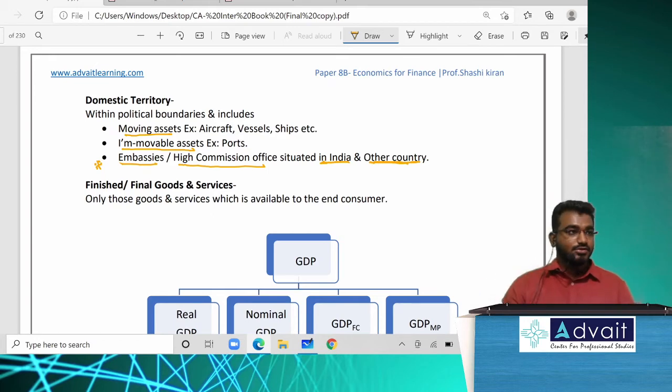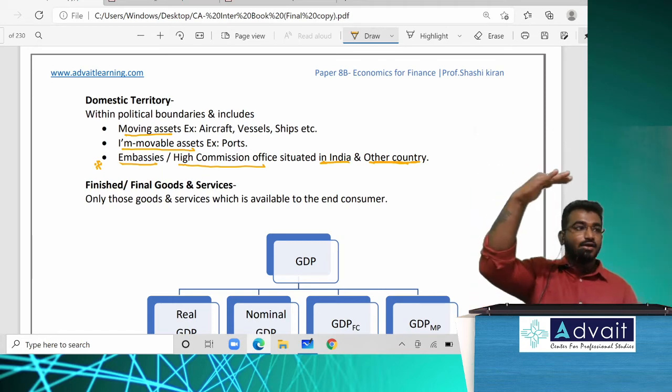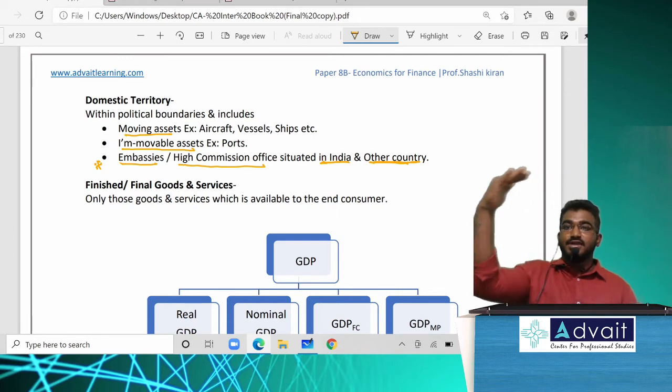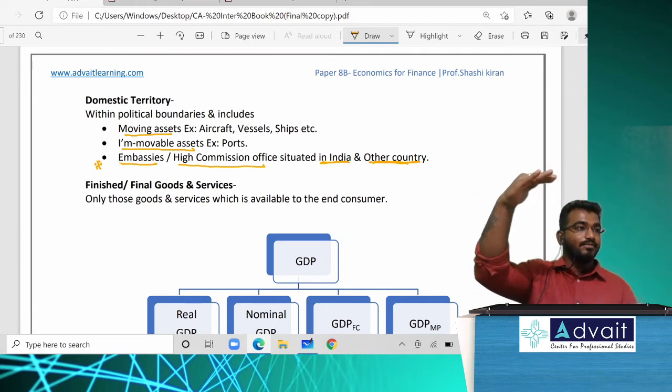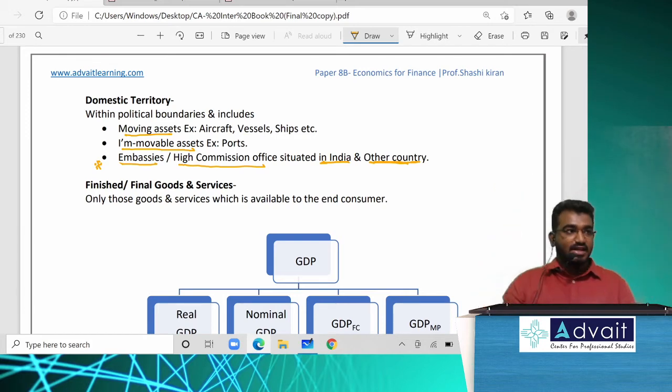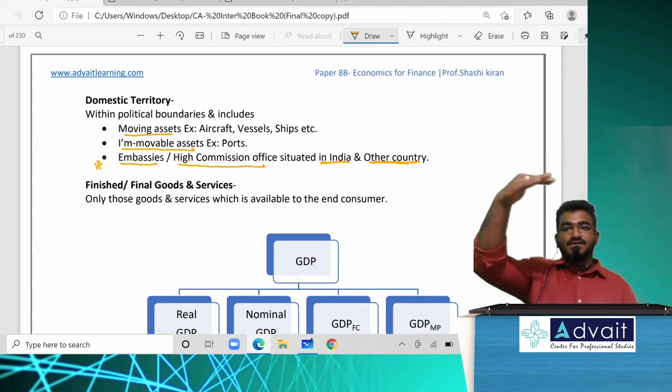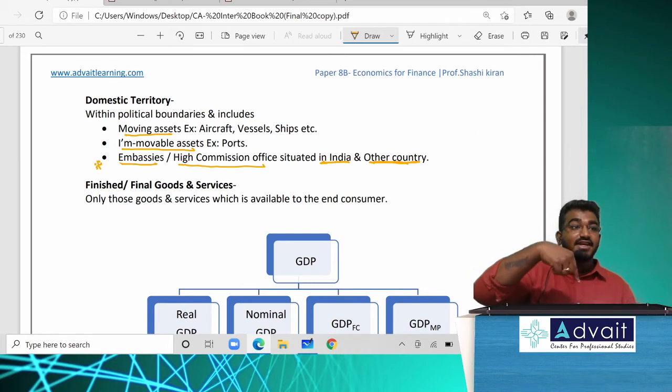Domestic territory includes all those political boundaries, whatever you people specified. Along with the political boundary, there are three things importantly included. All those movable. Let me take the best example, an aircraft, a ship. Assuming Indian Airlines is flying over the Pacific Ocean, or let me say it is flying over Europe. Europe is land which belongs to a European nation or a European continent. Acceptable? But the aircraft which is passing, the space inside the aircraft is Indian territory.